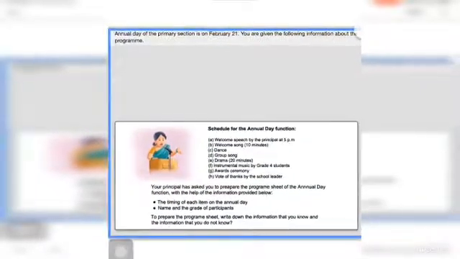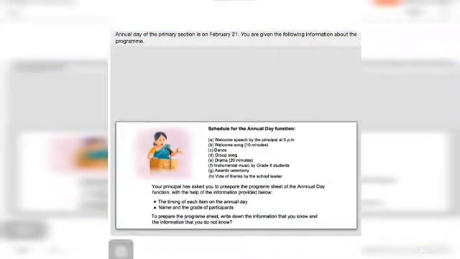This is your first question. Your first question is: annual day of the primary section is on February 21. You are given the following information about the program. See the information they have given here. First we will read out this schedule for the annual day function. Schedule information is given here.